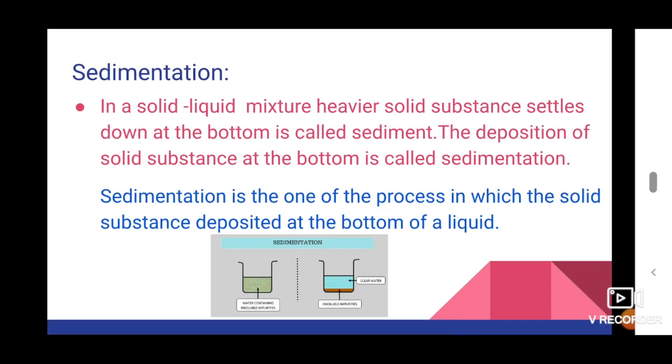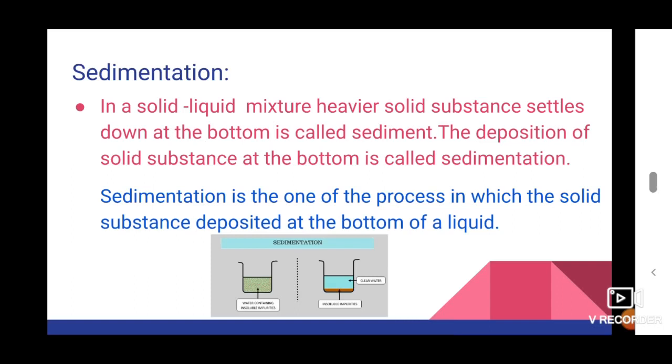It's called sediment. So, in a solid liquid mixture, imagine which is the heavier substance, solid or liquid? Absolutely solid. So, this solid settles at the bottom of the container. So, it is known as the sediment. This deposition of solid substance at the bottom is called the sedimentation process. So, what is the sedimentation process? Sedimentation is a process in which the solid substance is deposited at the bottom of the liquid.